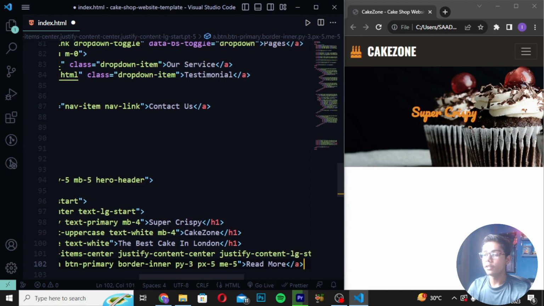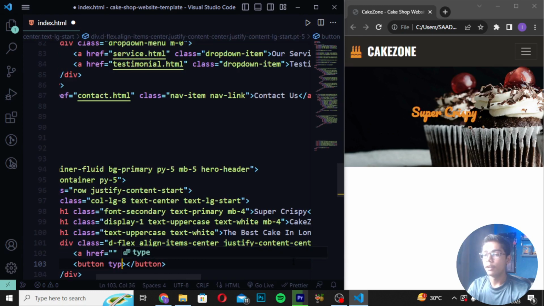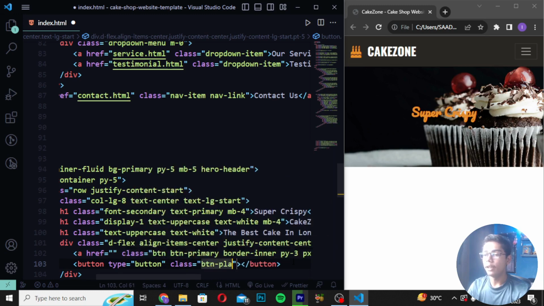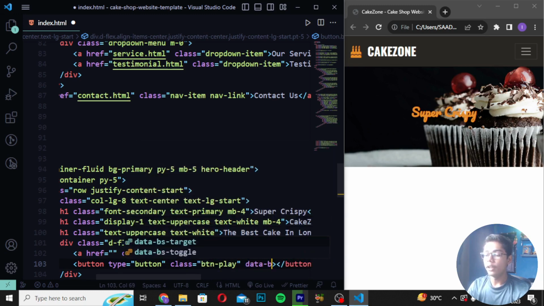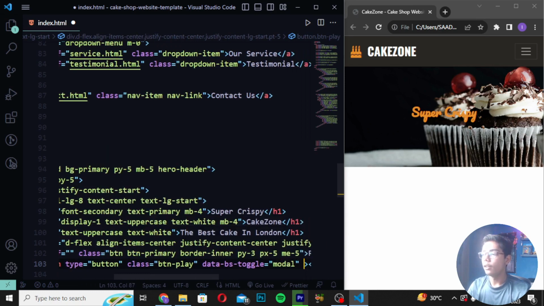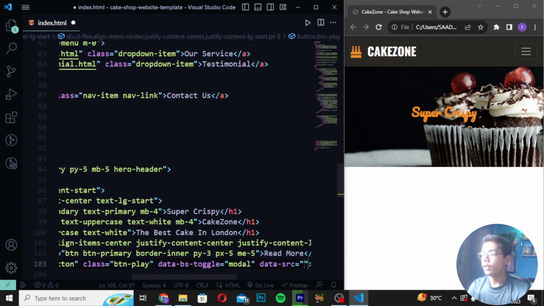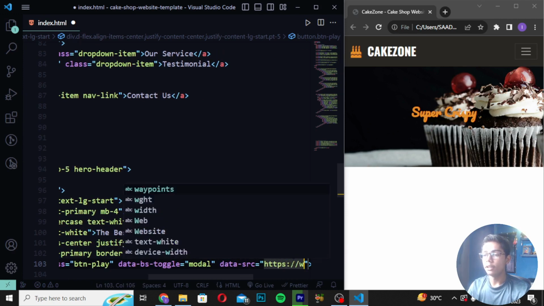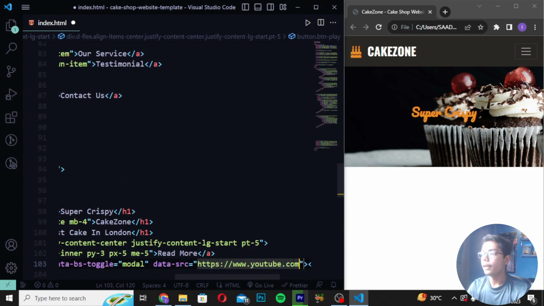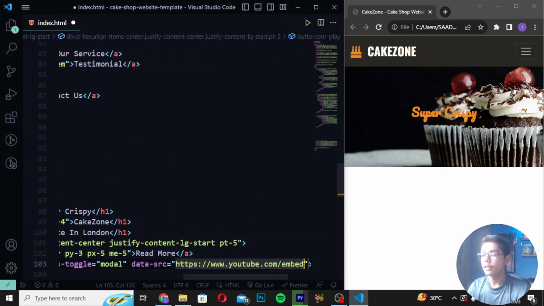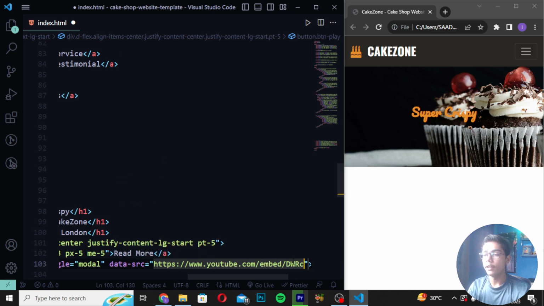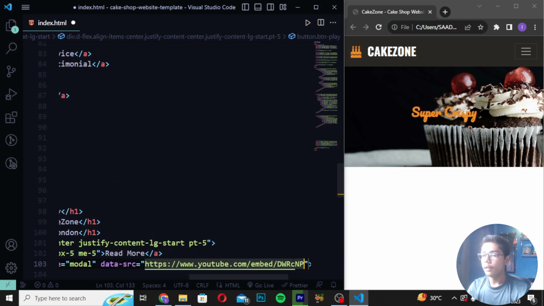Then after writing this, you have to move down and create button, type should be button. Then I will be creating a class as btn play. Then I will be writing data bs toggle equal to modal, and data source. Then I will be writing https://www.youtube.com, and I will be writing /invent/. Then I will be writing dwrc, so here I will be writing dwrc npr.